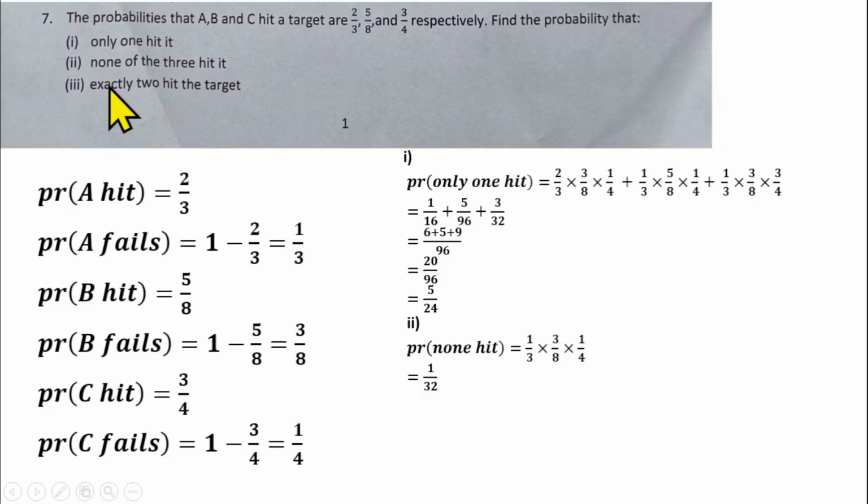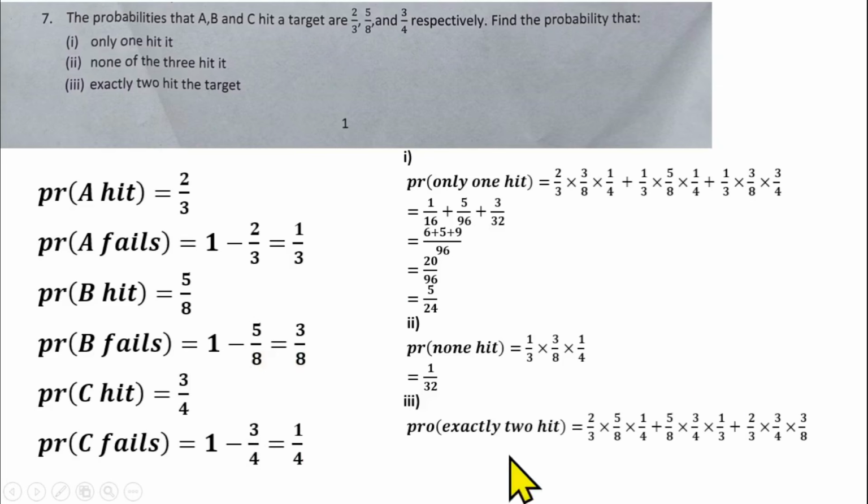Then the last one, exactly 2 hit the target. So the probability that exactly 2 hit the target means it could be A hit the target, B hit the target, but C failed to hit the target, or the probability that A and C hit the target, but B failed to hit the target, or the probability that B and C hit the target, A failed the target. So those are the 3 options that we have.